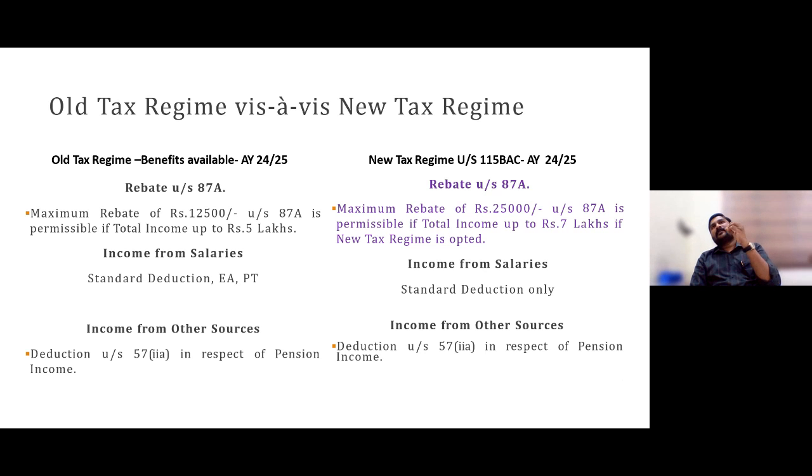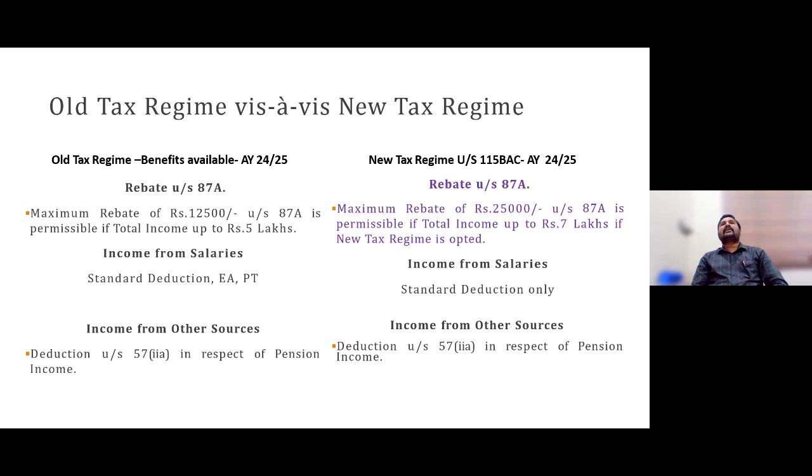So how this 25,000? If you are having an income of 7 lakh rupees and you are going for this new tax regime, how does the slab stand? 0 to 3 nil, 3 to 6, 3 lakh rupees at 5%, 15,000 rupees, 6 to 7 lakh, 1 lakh at 10%, 10,000. So this 10,000 plus 15,000, the total tax would be 25,000 for those who are going for this new regime. So if your income is up to 7 lakh, then you would be getting that rebate of 25,000 maximum. Thereby, your total tax payable would be 0.